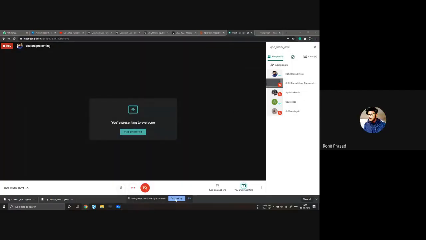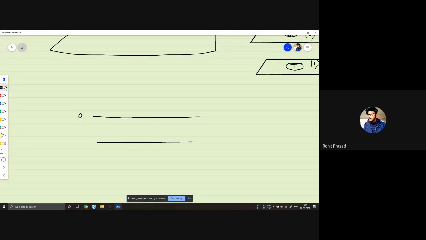Yeah, it's coming. Okay. So if you send a signal of 0 to that classical bit, it won't get any signal. It will be just like this. If you send 1, initially it was in 0 state, it will just make a 1 and send this signal to the other side like this.